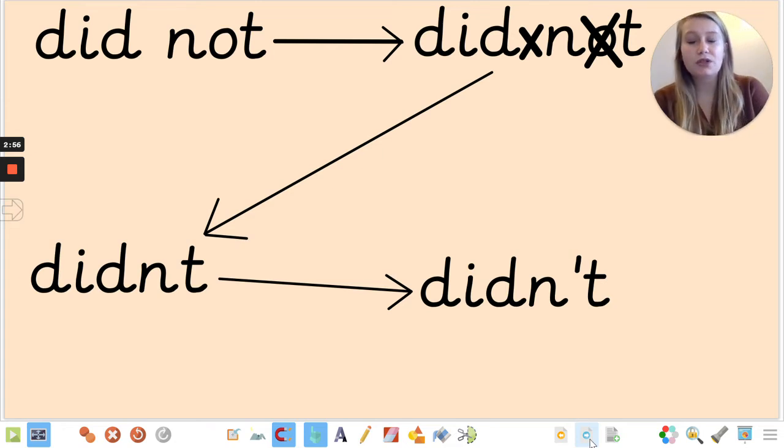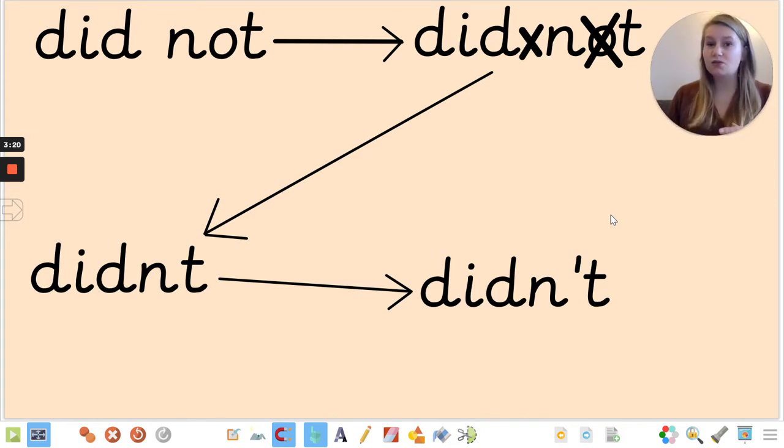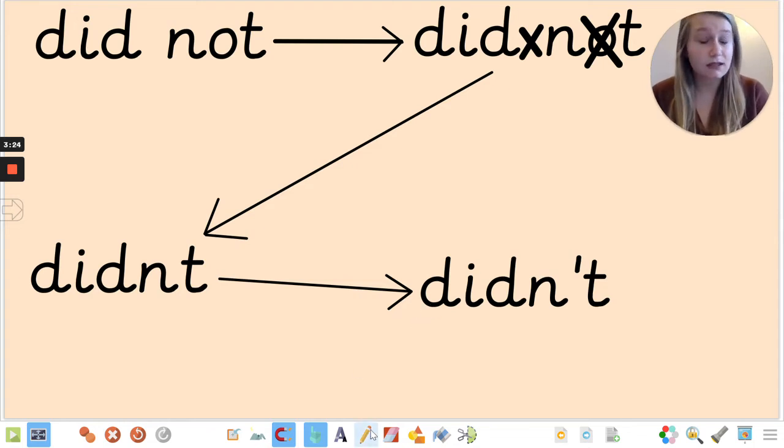Okay, so we talked about contractions yesterday and finding a shorter way of writing two words. And remember we said that they're really, really old. How many years ago did we first see them? Can anyone remember? 400 years ago. I thought that was quite a fascinating fact. So we're going to have a look at some today that are a little bit different and don't always follow the same rules. As we know in English, things don't always follow the same rules and it can be a little bit tricky, but I know that we can tackle this challenge fantastically.